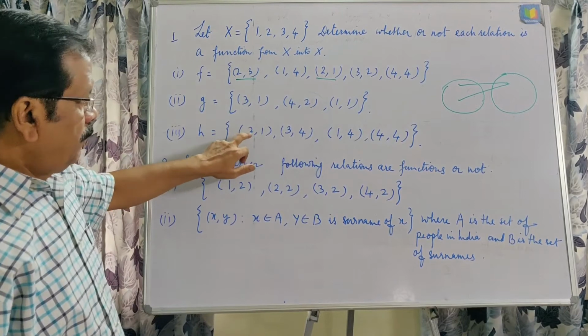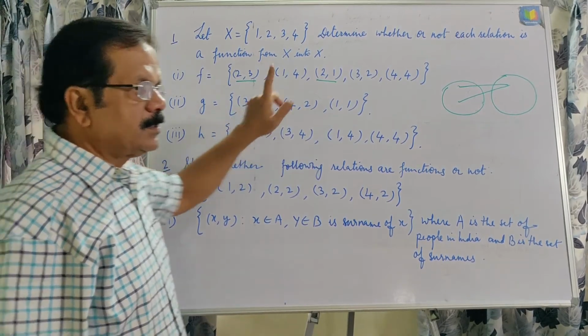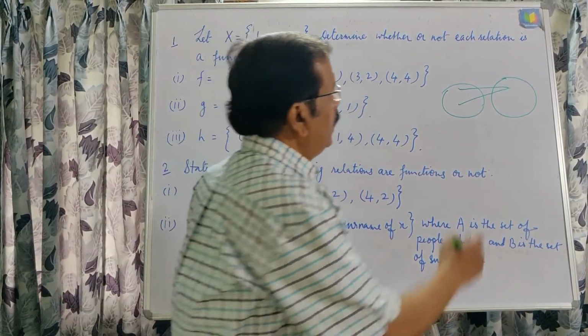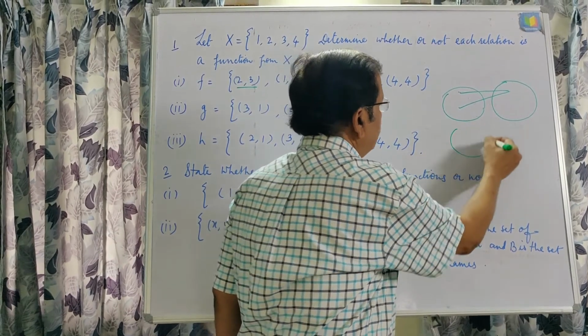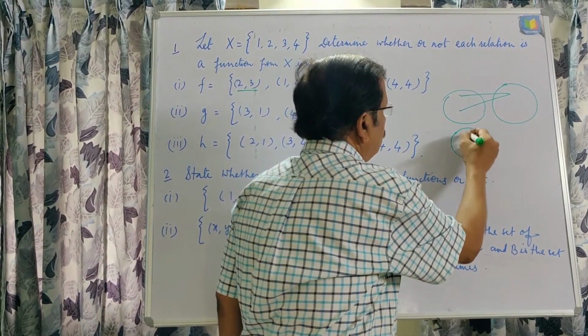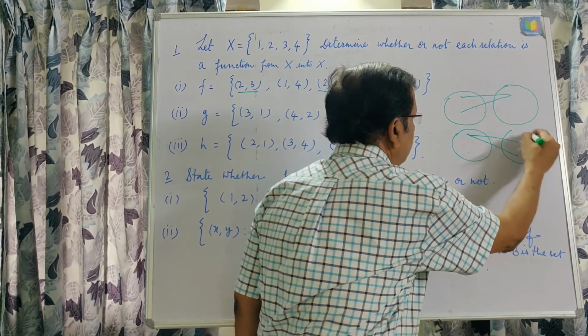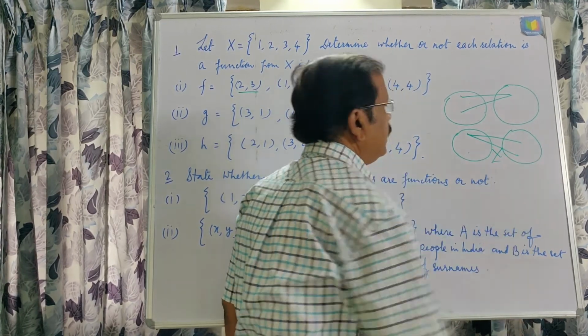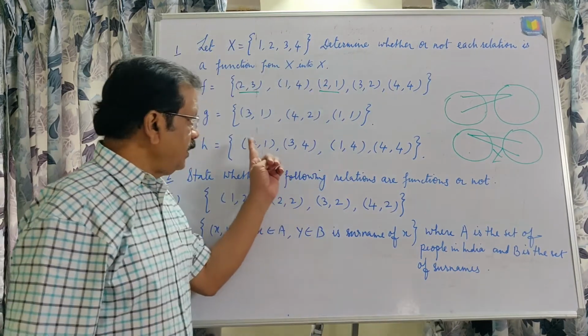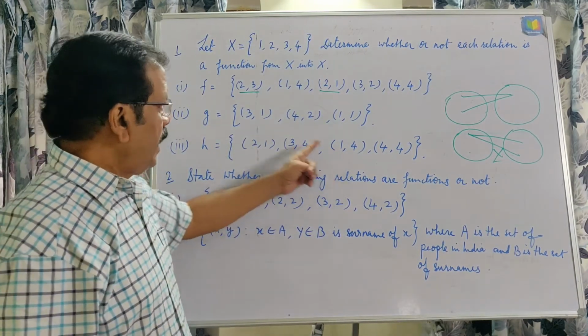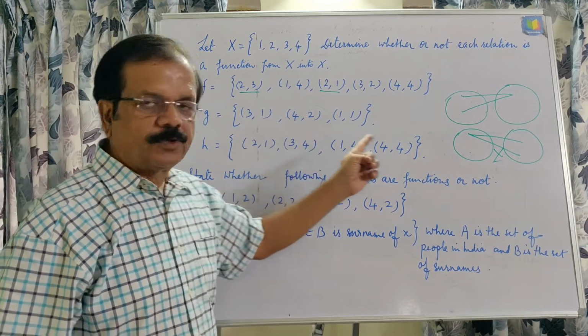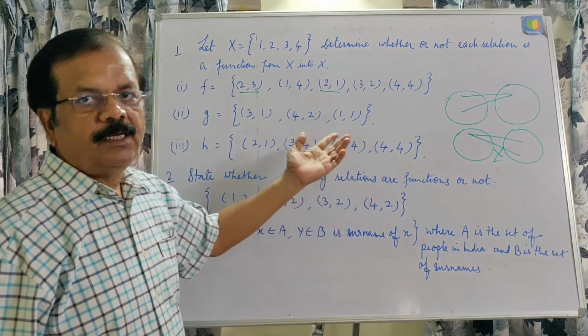Third one: the first elements should be different, because we cannot have the same element having two different elements as image. This is not possible in the case of a function, and that is why these should be different, and the second element can be the same or different.